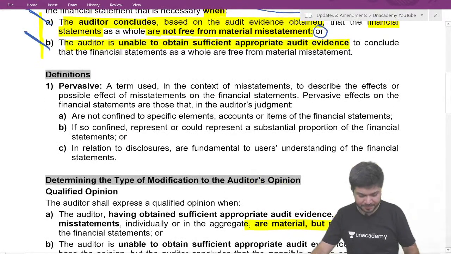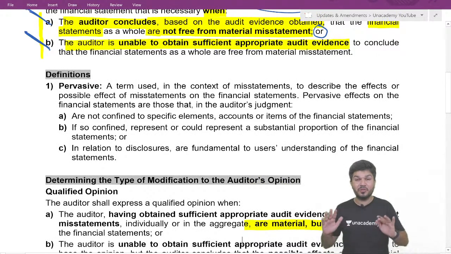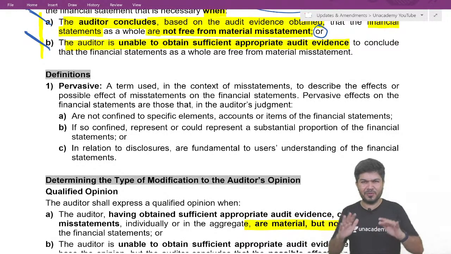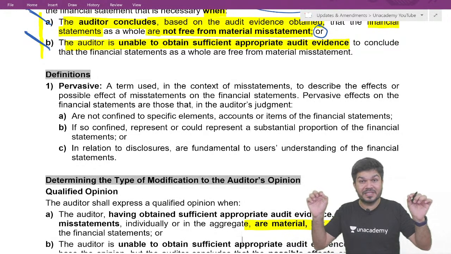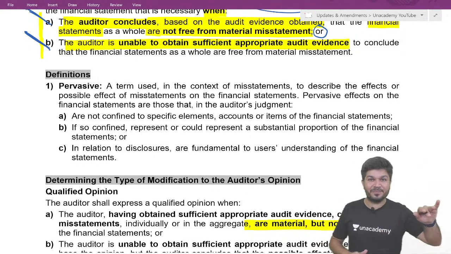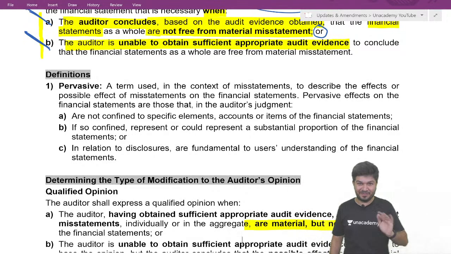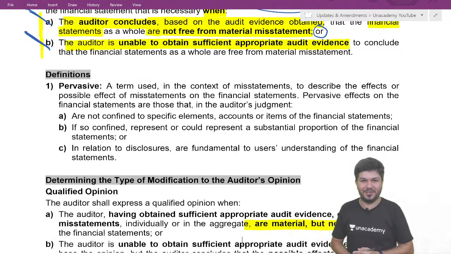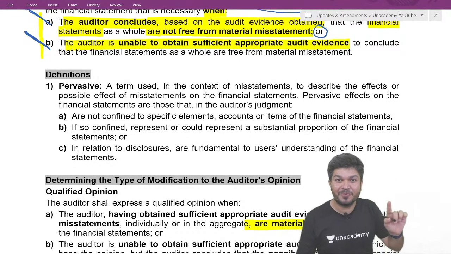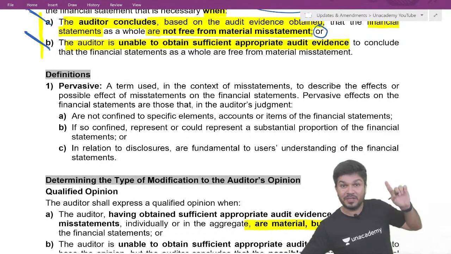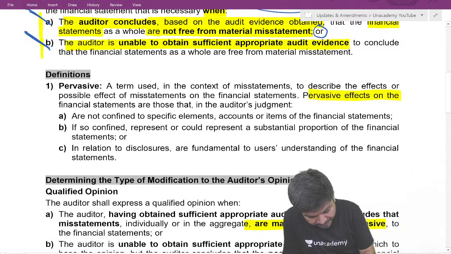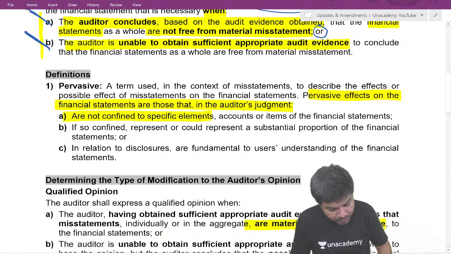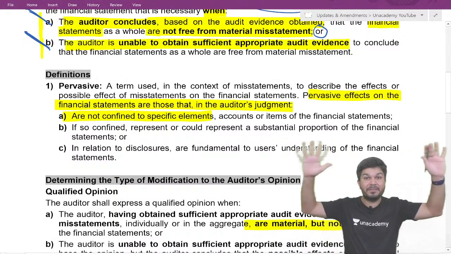What is pervasive? It's a term used in the context of misstatement to describe the effect or possible effect of misstatement on the financial statement. When we check, the word is effect. When we are unable to check, the word is possible effect. Now, pervasive effects are those which are not confined to a specific item. It's not at one place, they are spread over many places.